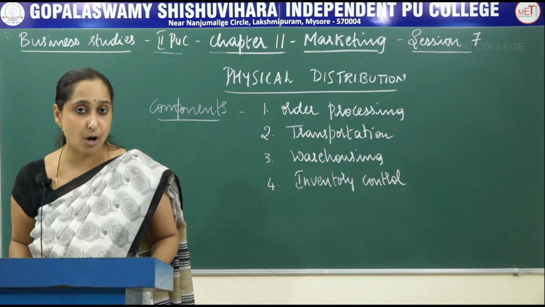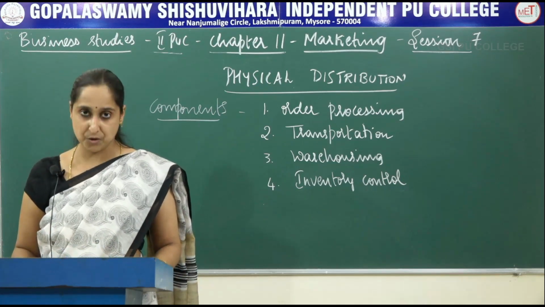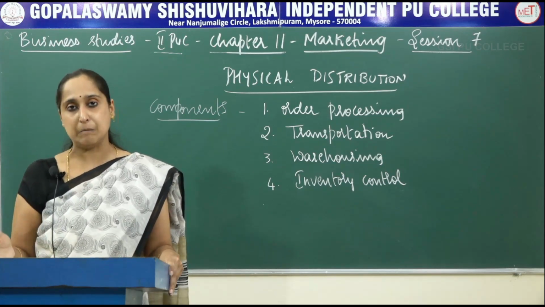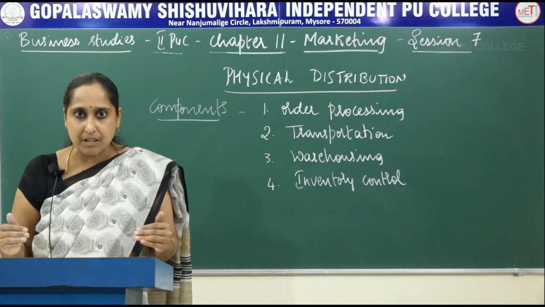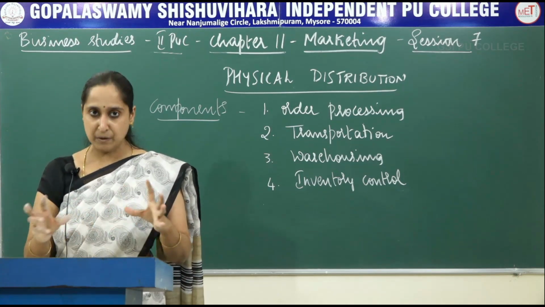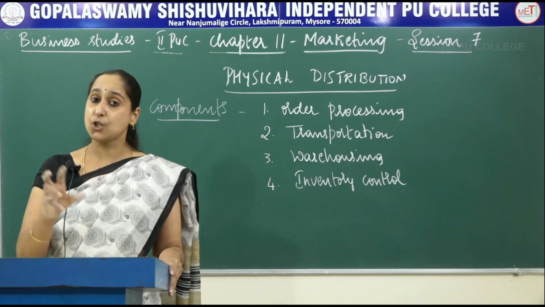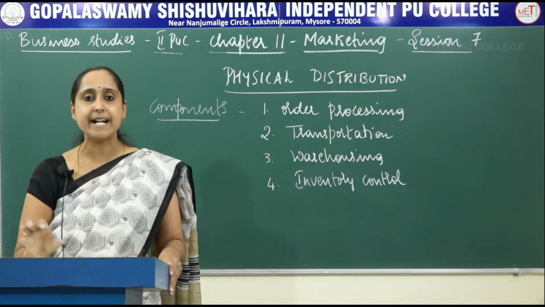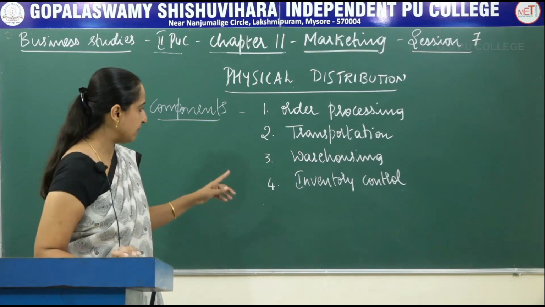Nowadays there is a new concept, that is just in time inventory. Just in time inventory means it is an inventory management system where the inventory will be readily available to meet the demand. So just in time is an inventory management system where the stock or the products will be readily available as and when demand arises. So that is inventory control.